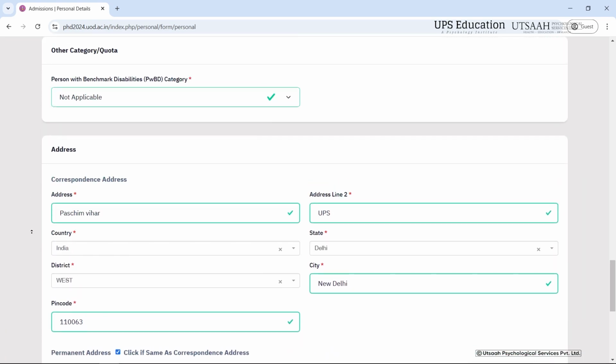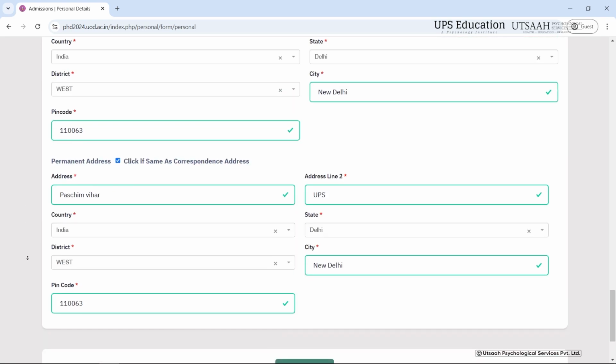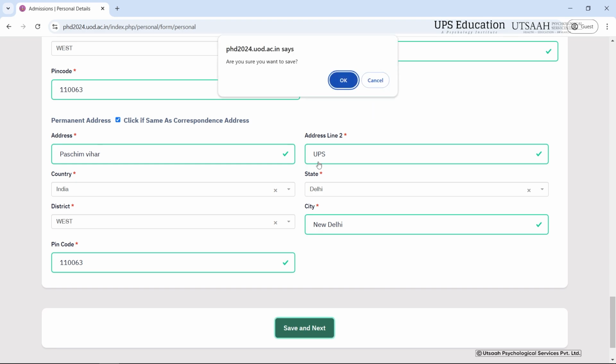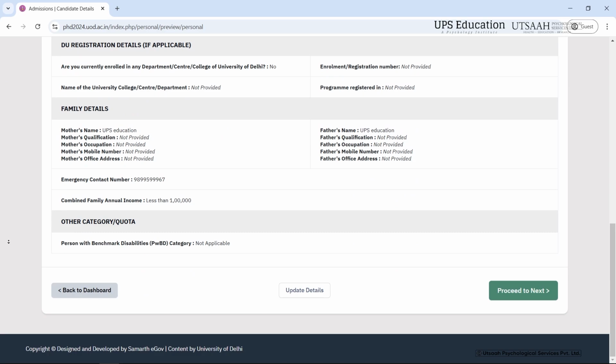Here you have to register your permanent address, and if your correspondence address and your permanent address is same, you just have to click here and then save and next. Just recheck and then proceed to next.